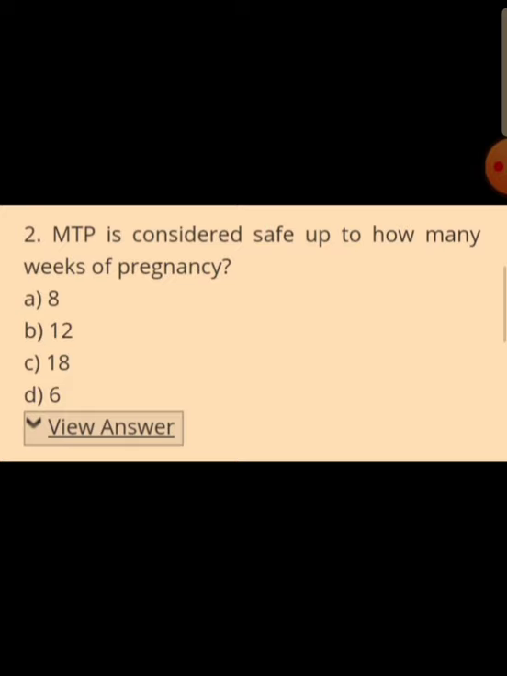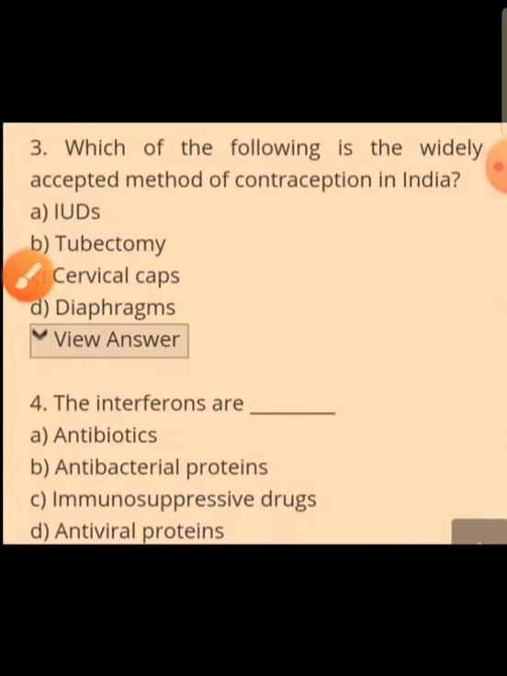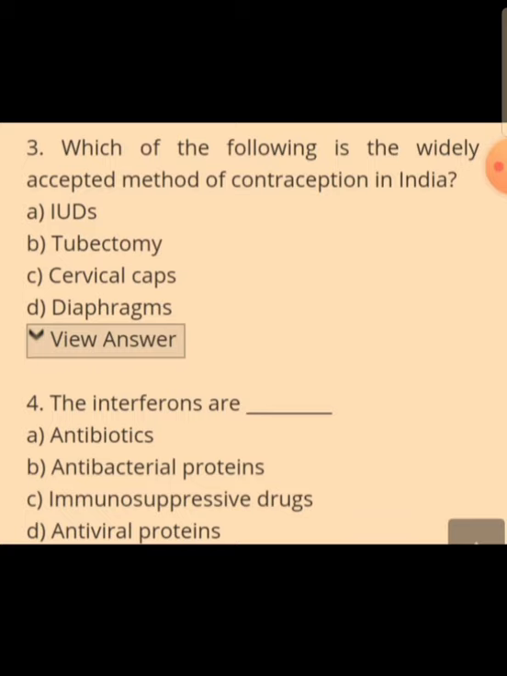So MTP is considered as safe, as I said, within the first trimester, the first 3 months or 12 weeks of the pregnancy. Which of the following is a widely accepted method of contraception in India? As I said, it is IUDs.